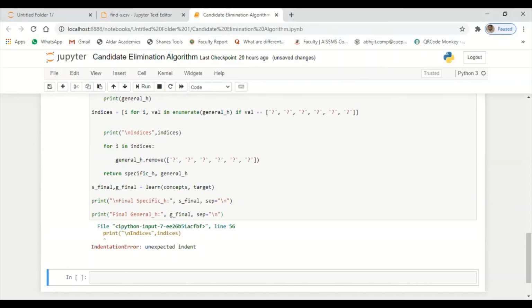The format will be: Aldo can play the tennis game when it is sunny, warm, strong. When it is sunny and warm, sunny, strong, warm. Okay, hope you are clear.